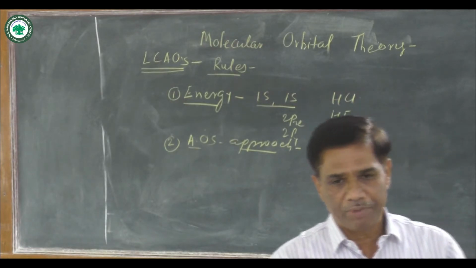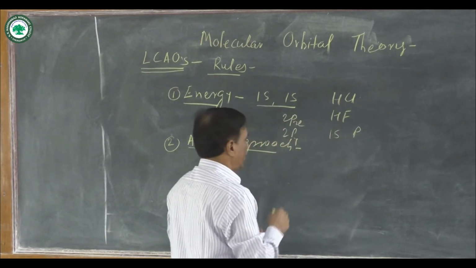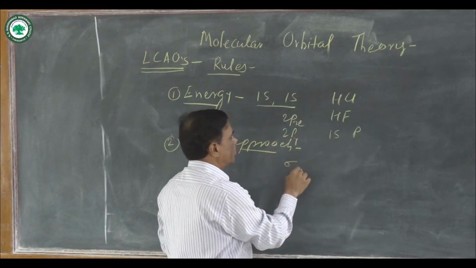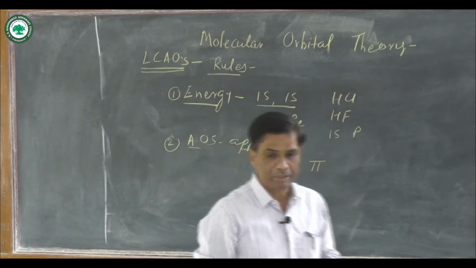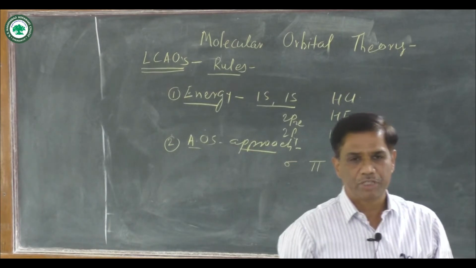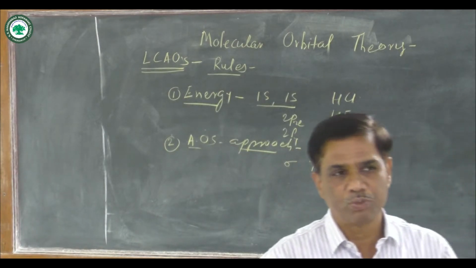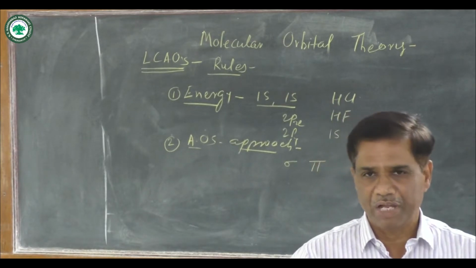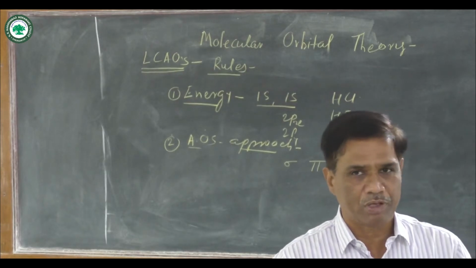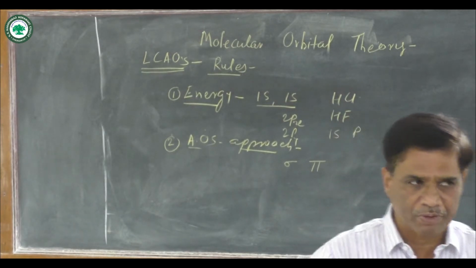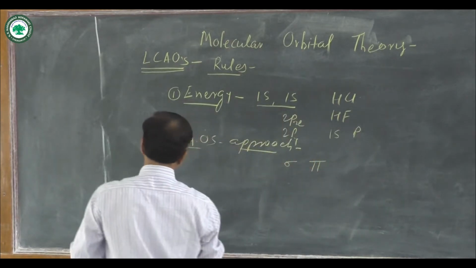The more the overlapping of atomic orbitals, the stronger is the bond formation, and you know that a sigma bond is a stronger bond as compared to the pi bond. The reason is that in sigma bond formation, overlapping of atomic orbitals is more as compared to the pi bond, and sigma bond is formed by the linear overlap of atomic orbitals, and pi bond is formed due to the lateral overlapping of atomic orbitals.